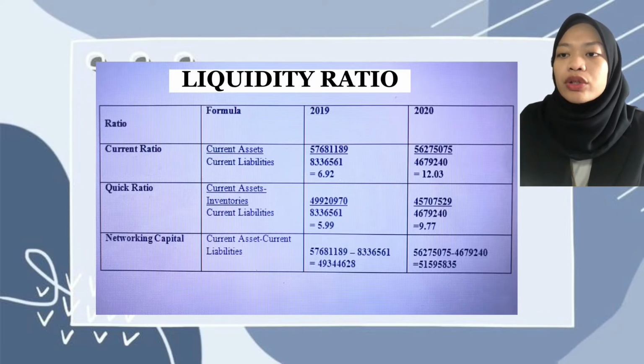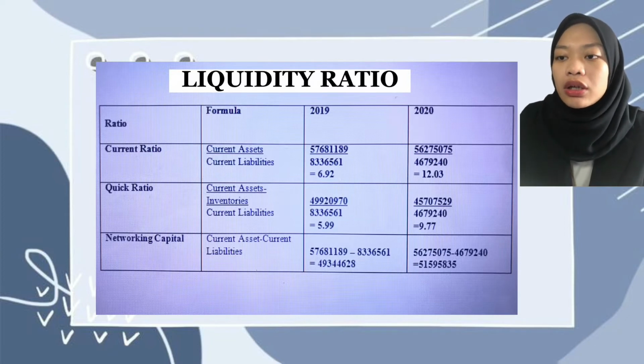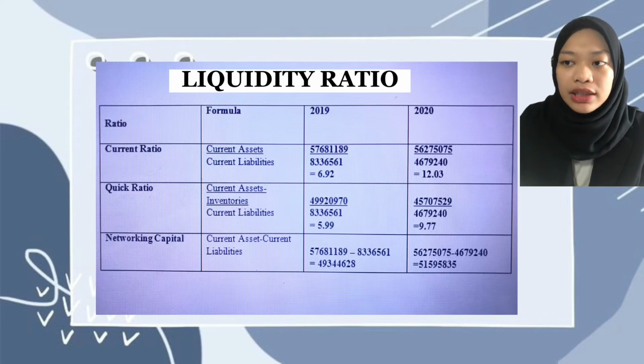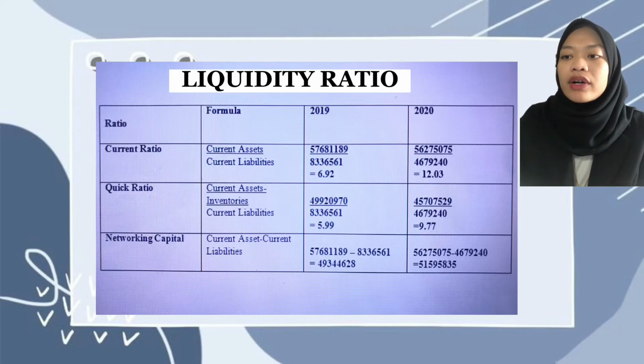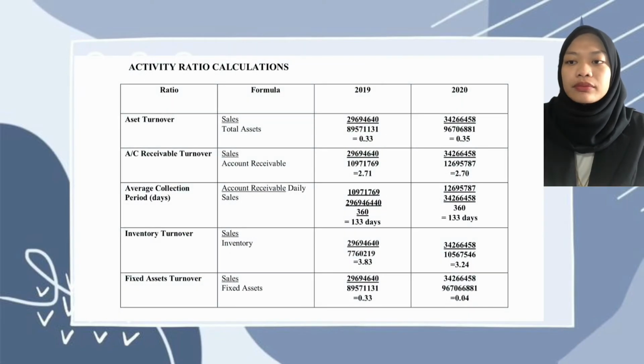So for 2019 we got 5.99, for 2020 we got 9.77. For net working capital, current assets subtract current liabilities, so we got 493,446.28 for 2019 and 515,958.35 for 2020. So here you can see the liquidity ratio graph for Nova Wellness Group Berhad. Next, we move to activity ratio calculation.